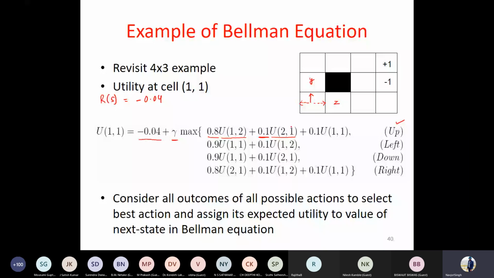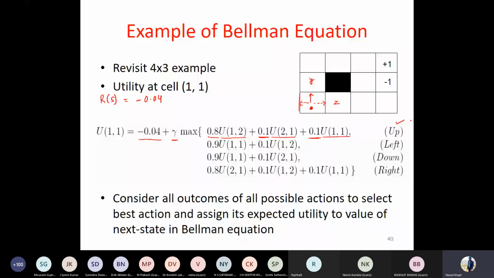The other action you can think of taking is moving left. So as per the desired direction, you are moving left to the desired. Probability is 0.1. In this case, you will bump into this wall and be back in the same state, the utility is 1, 1. Okay. So this is for the up movement.